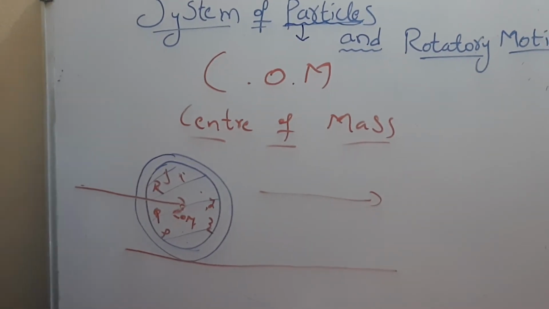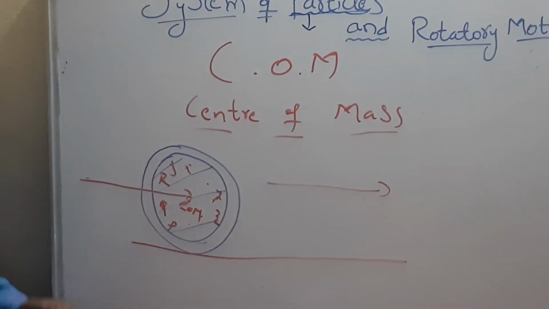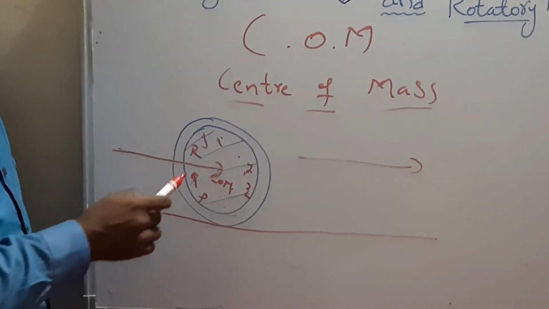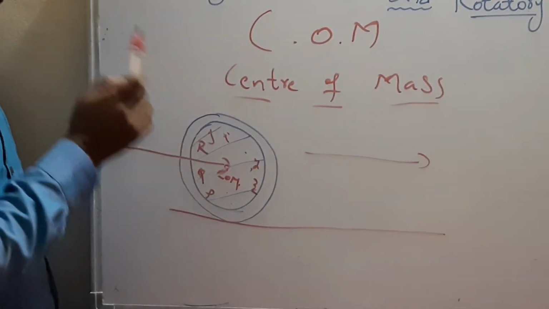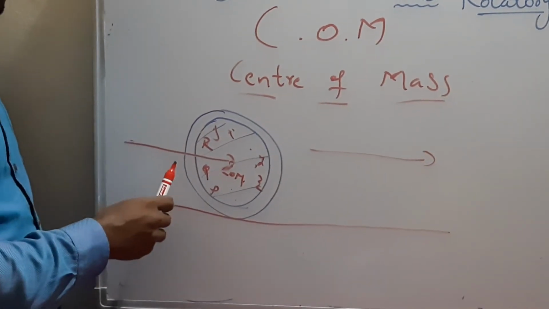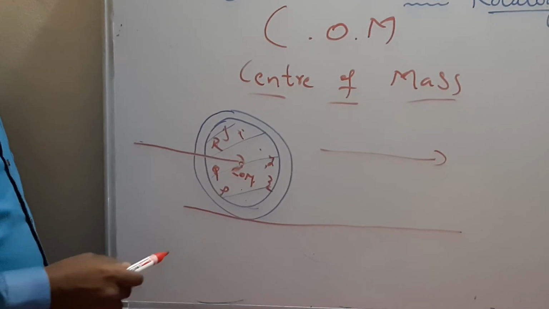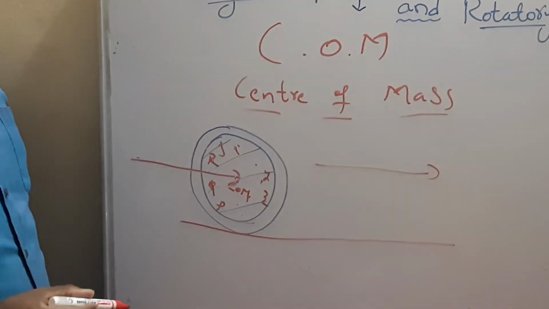So that's why I said center of mass is defined as the point at which the total mass of the system of particles is concentrated, and it also describes its translatory motion. Why do I say it's translatory motion?